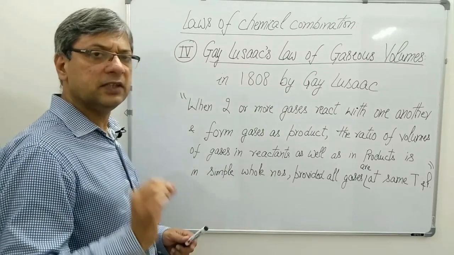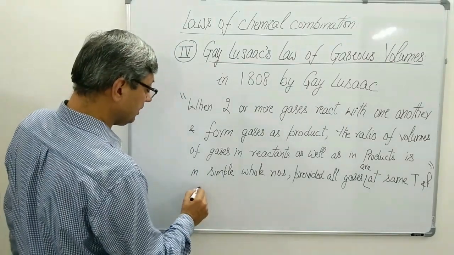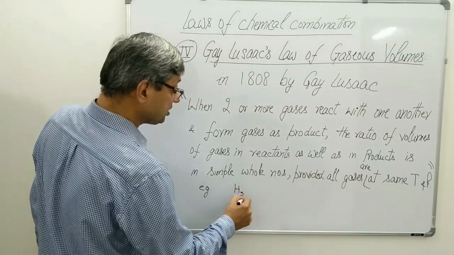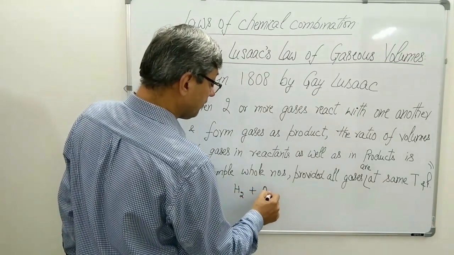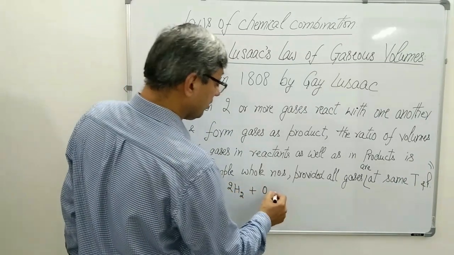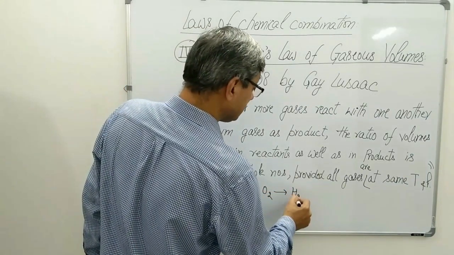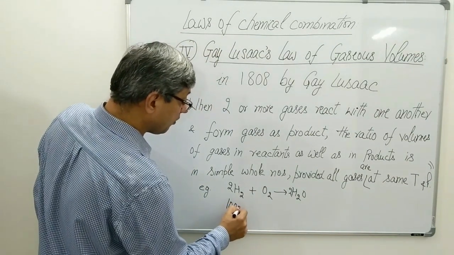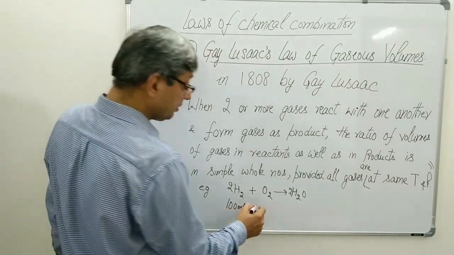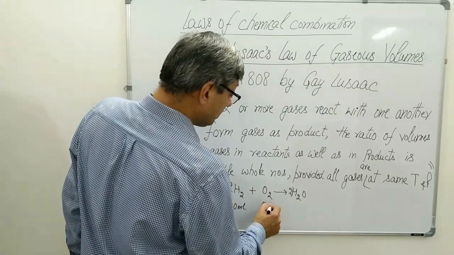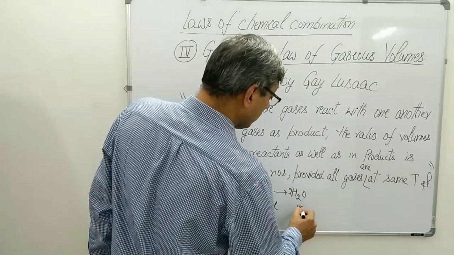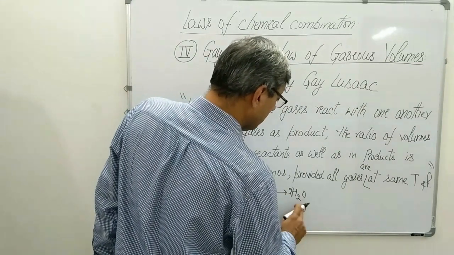Let us understand with the help of an example. Suppose we form steam with the help of hydrogen gas and oxygen gas. When we use 100 ml of hydrogen gas, we will be using 50 ml of oxygen and the steam formed will be 100 ml.